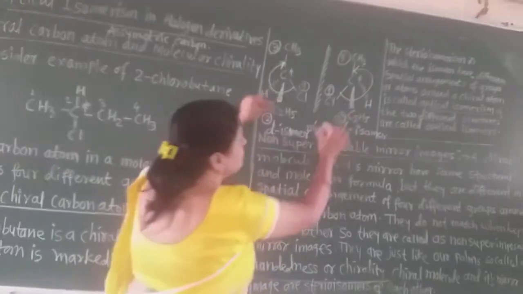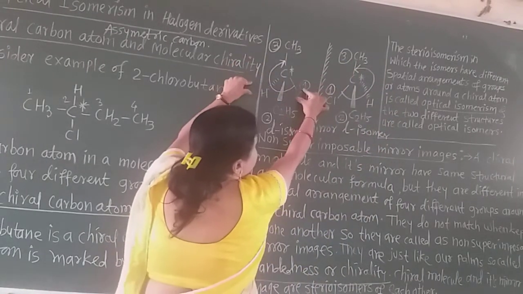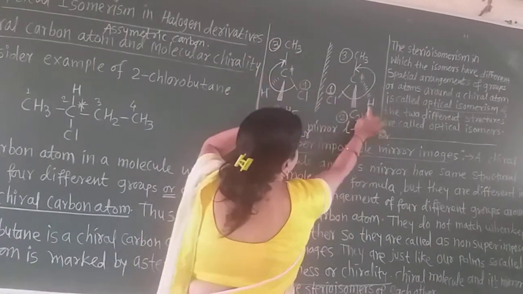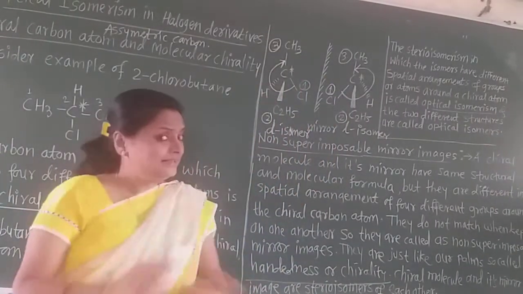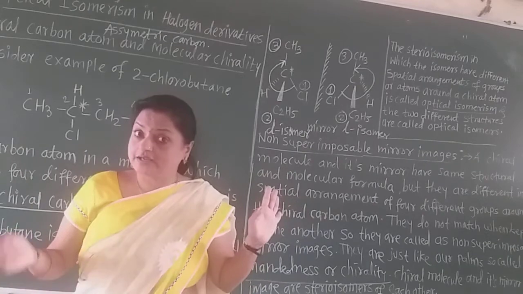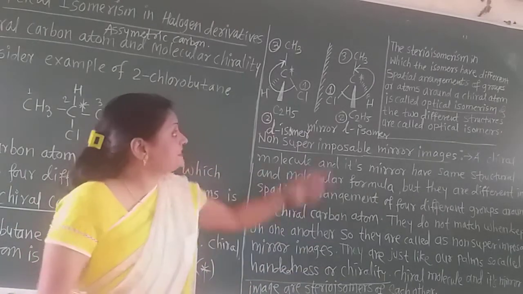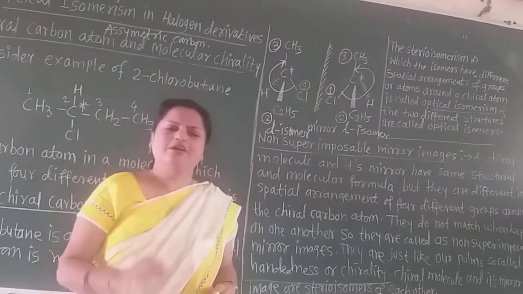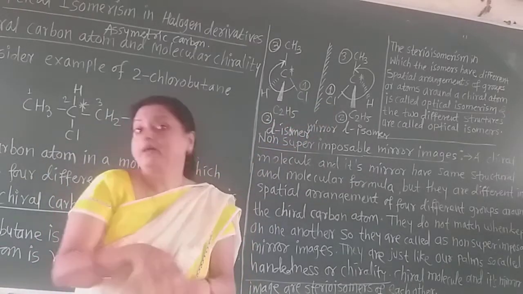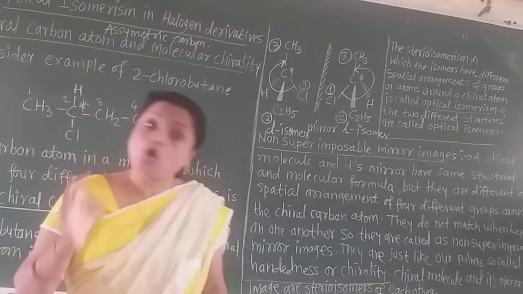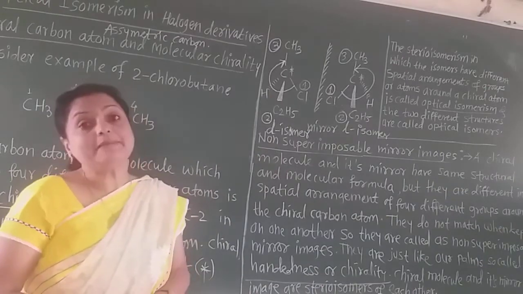If I take this mirror image and put it on this object, what happens? This hydrogen is placed on chlorine and chlorine is placed on hydrogen. They do not match with each other, like our palms when we put them on each other. So these are non-superimposable. Superimposable means they match, but non-superimposable means they do not match. So what are the non-superimposable mirror images?